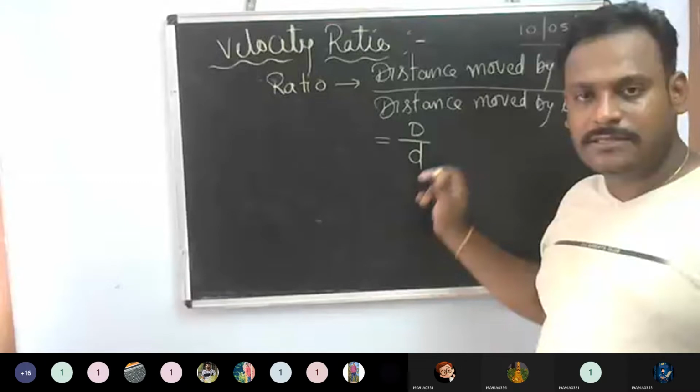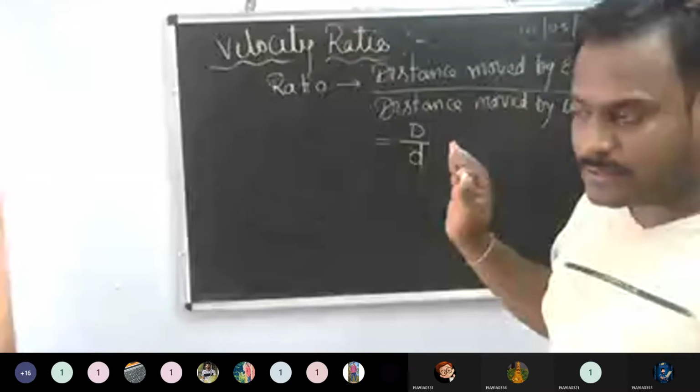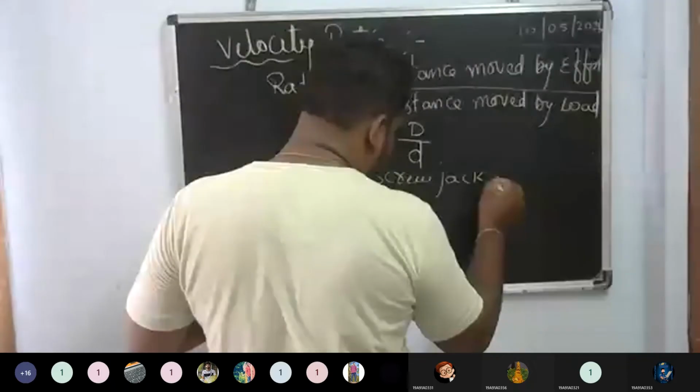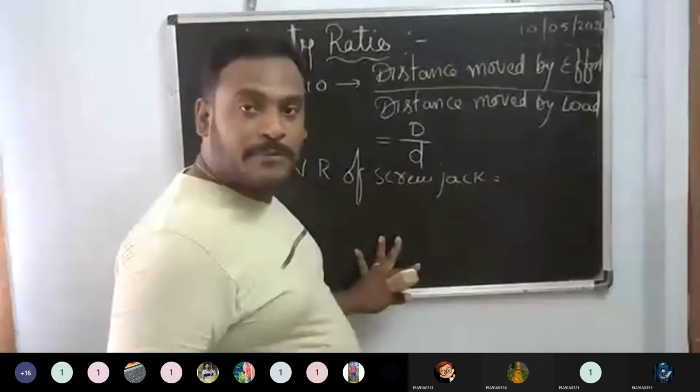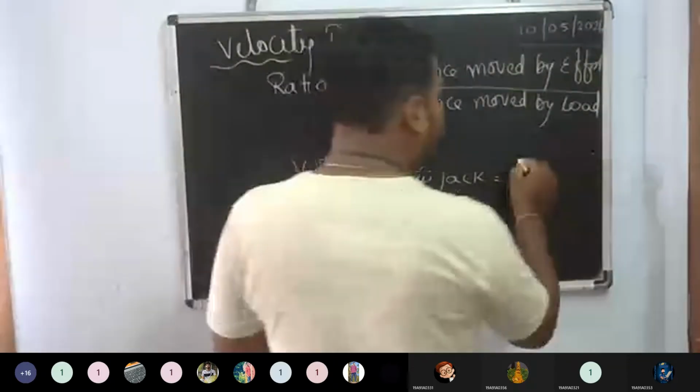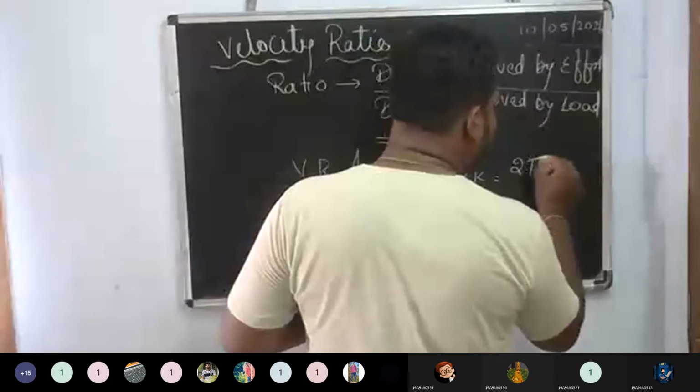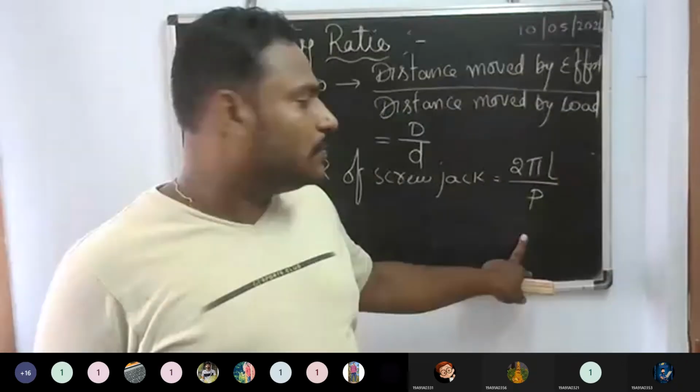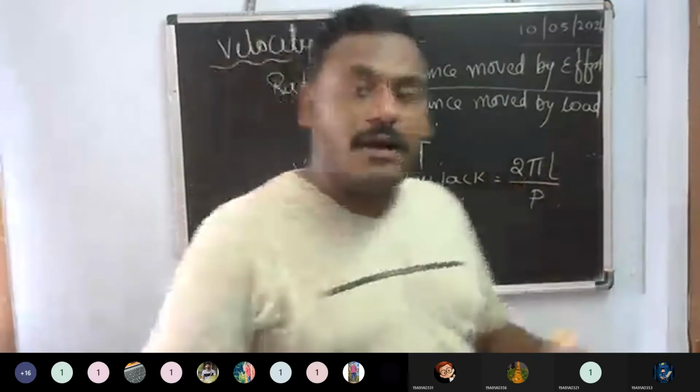Okay, is it okay, guys? This is nothing but a velocity ratio. That means that is equal to 2 pi L by P. What is 2 pi L by P? P is nothing but the pitch of the screw and 2 pi L.